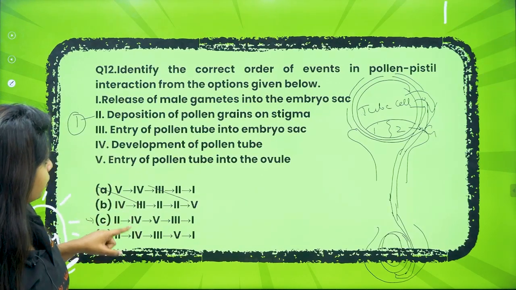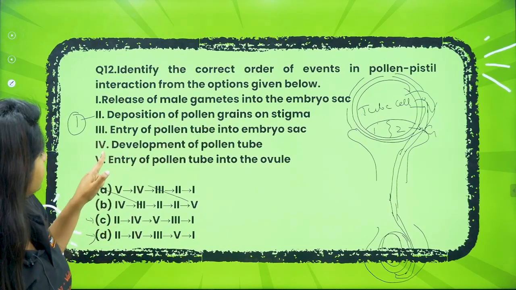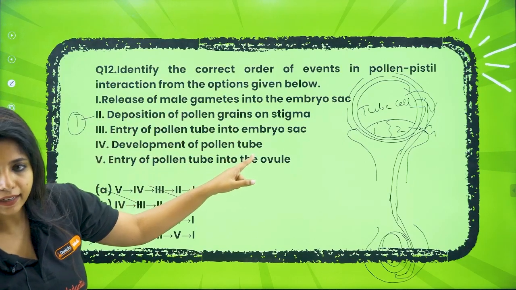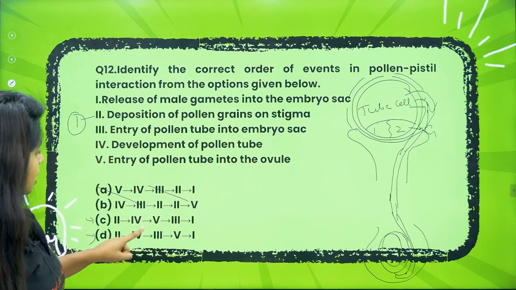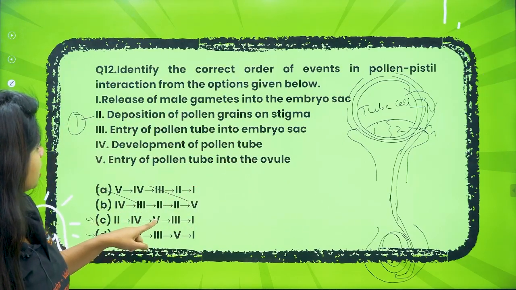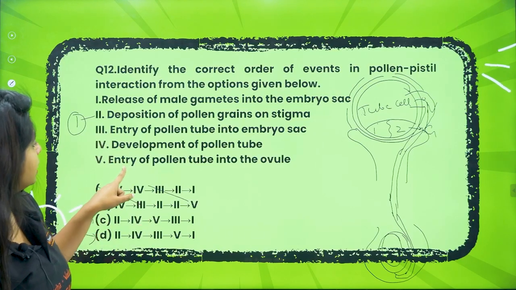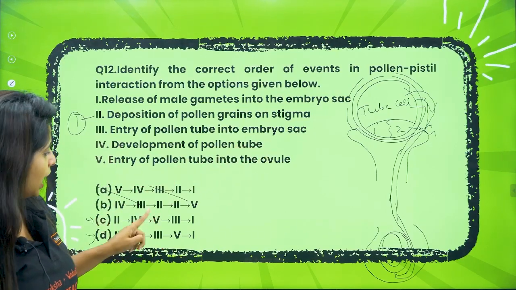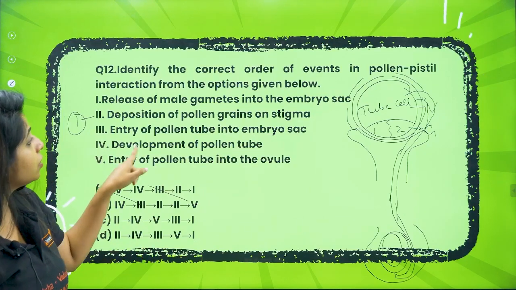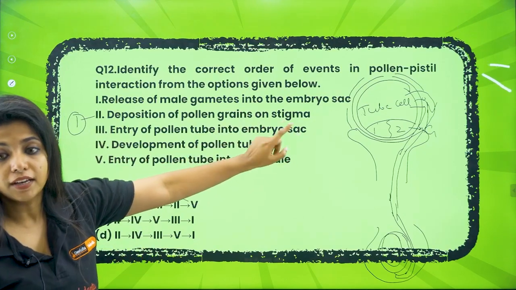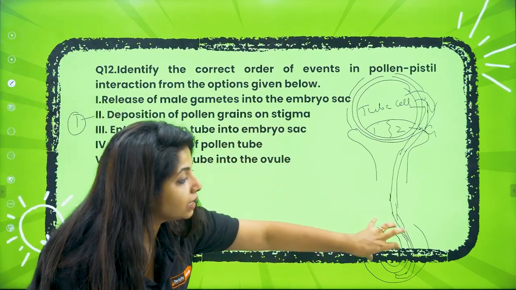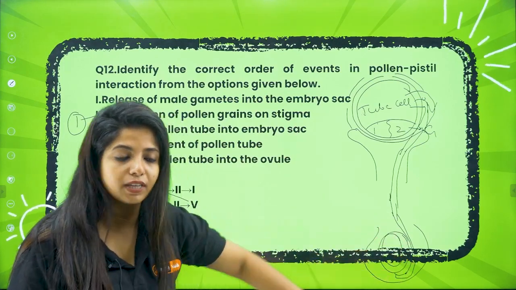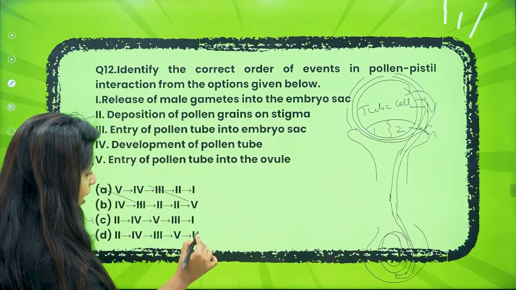Here it is 4, here it is 4. So deposition of pollen grains and then development of pollen tube. Is that correct? Yes, that is correct. Now if you go with the fifth one over here, after development of pollen tube, it says entry of pollen tube into the ovule. And here it says entry of pollen tube into the embryo sac. So that is wrong. First it has to enter the ovule and then the embryo sac, right? So this particular statement again has become wrong.